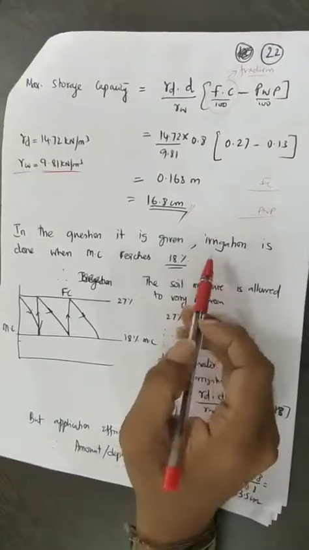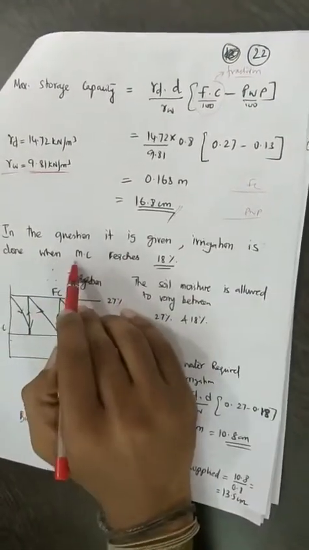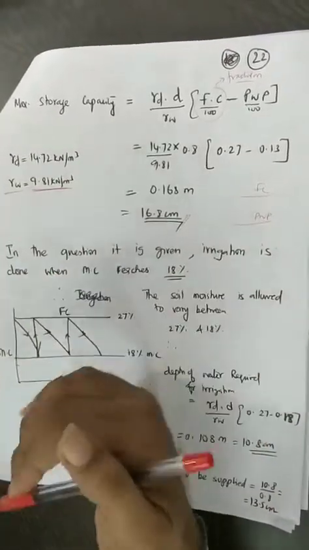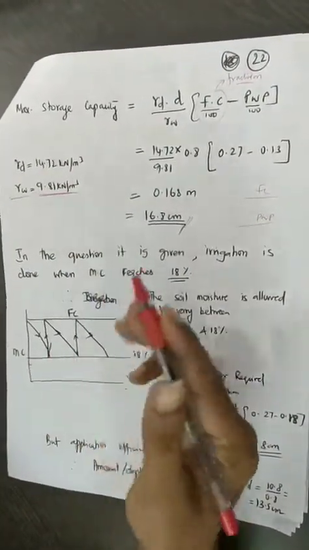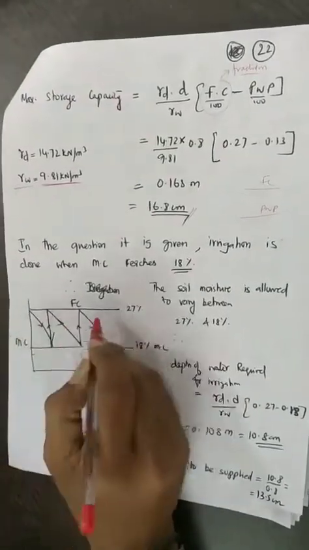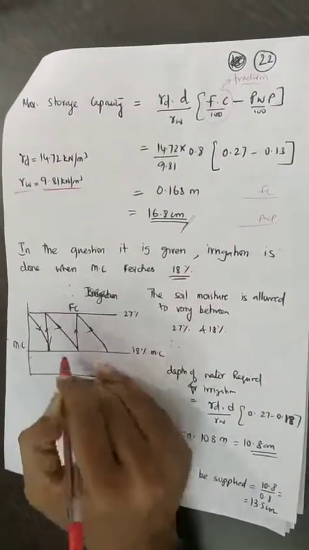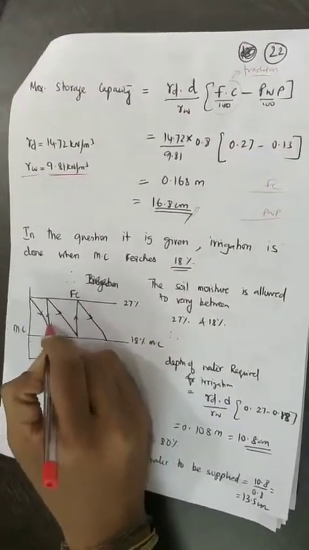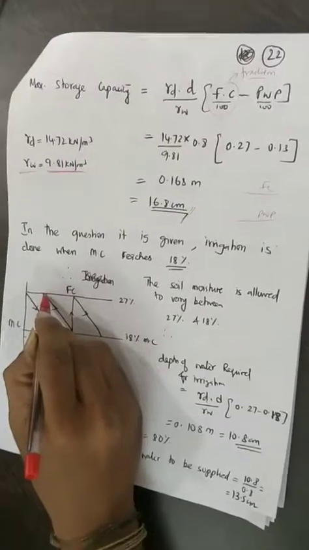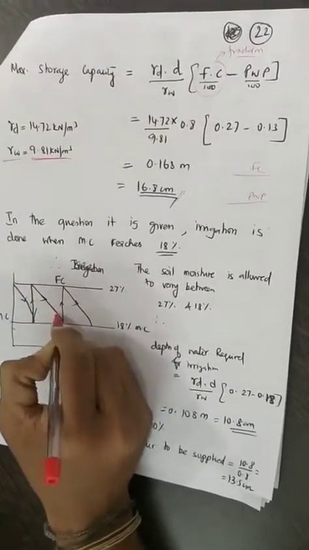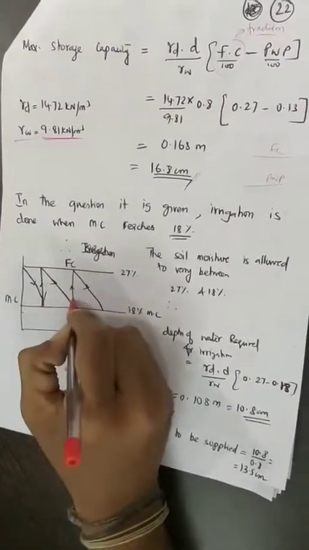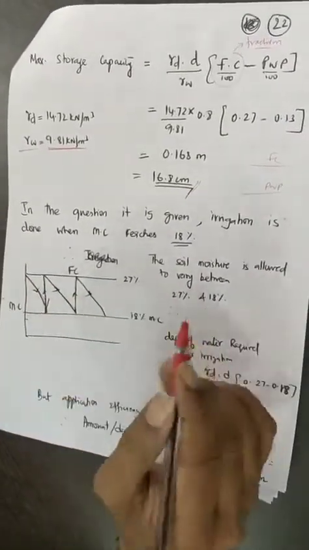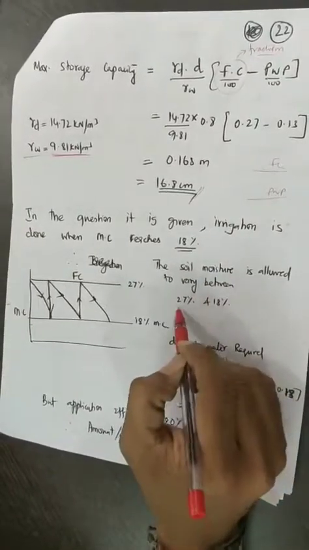So in the second question, it is given that the irrigation is done when the moisture content reaches 18%. That is, it is well above, it is 5% above the PWP. So you are going to vary the moisture content from 27 to 18. It is going to drop down to 18 as the plant grows. Again you irrigate it back, it comes back to 27, and again it is used by the plant, it comes to 18, and again you irrigate, it will come back to 27. So this is the cycle that it is going to follow. So the moisture is allowed to vary between 27 and 18.